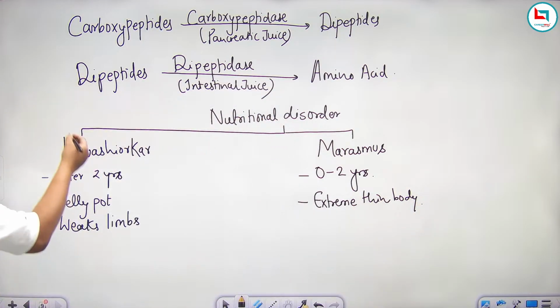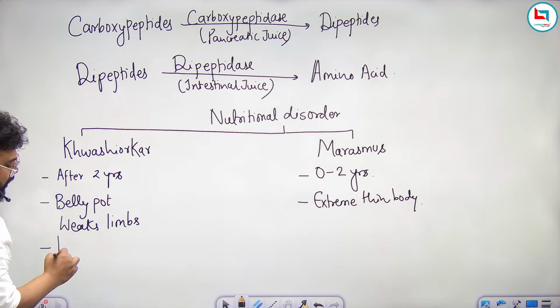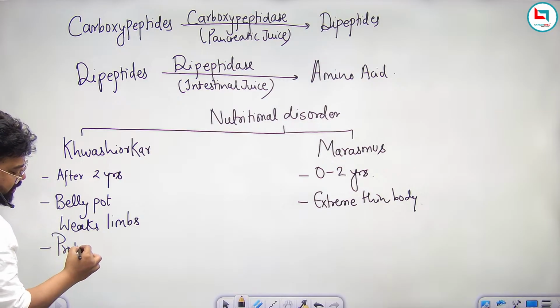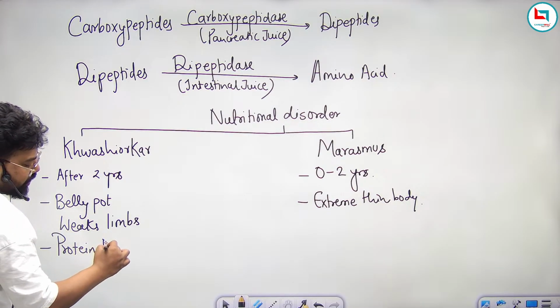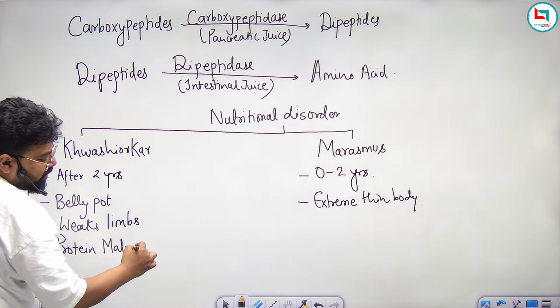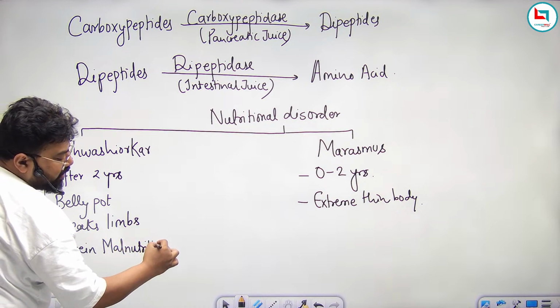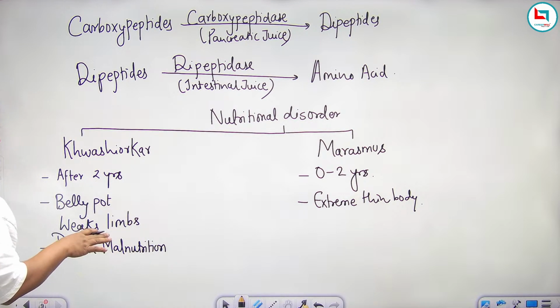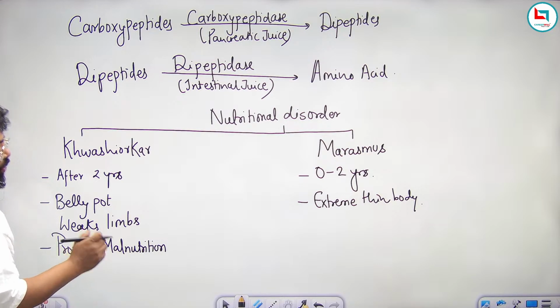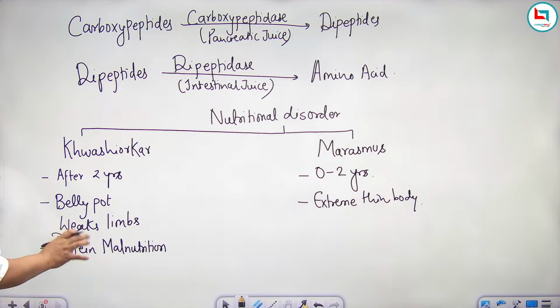Now, kwashiorkor occurs due to protein malnutrition, means the baby is getting carbohydrate and fats in his or her diet but not able to get protein. Only protein is deficient, that's why this is known as protein malnutrition.